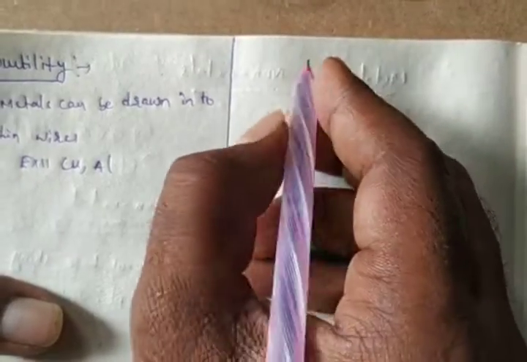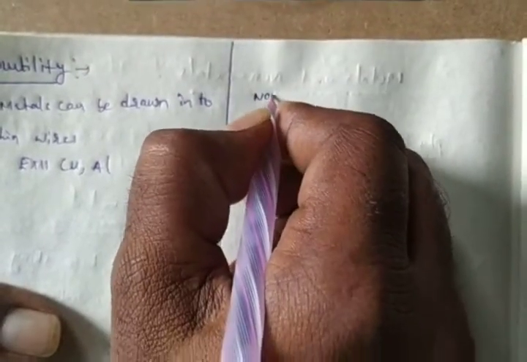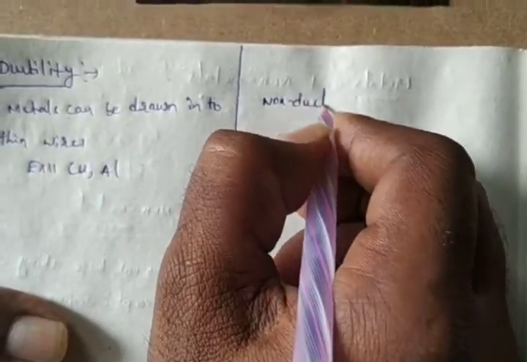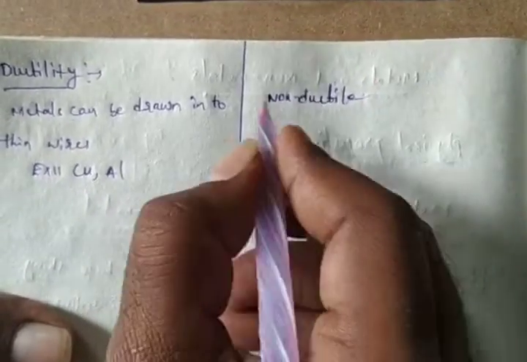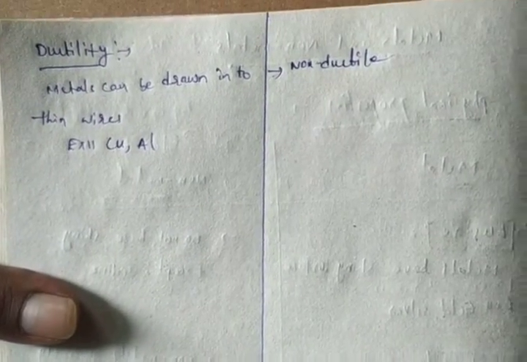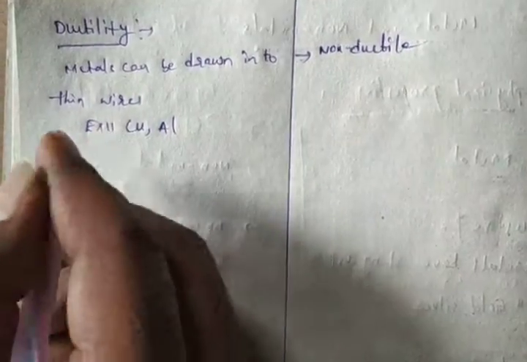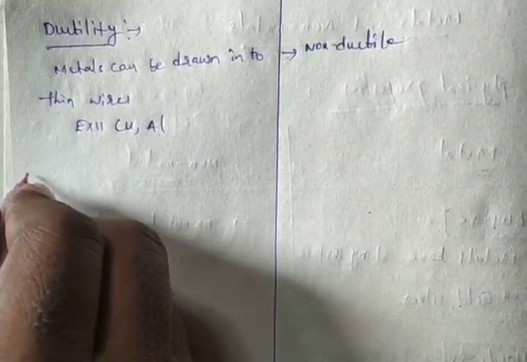And what about the non-metals? Non-metals are non-ductile. Next property, a very important property, is conductor of heat and electricity.